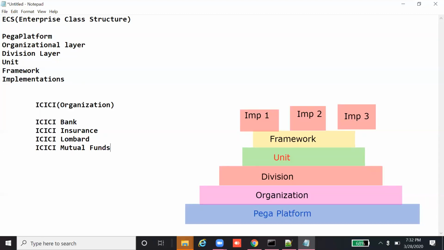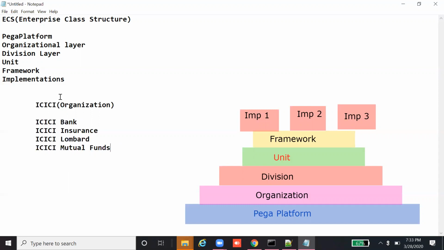These are the different domains that ICICI works in, and we are building the application for ICICI, so it might be in any of the domains. If it is a finance domain, then we go for a banking application. If it is an insurance domain, we go for the insurance type framework. It depends on the business we are going to build our application for.